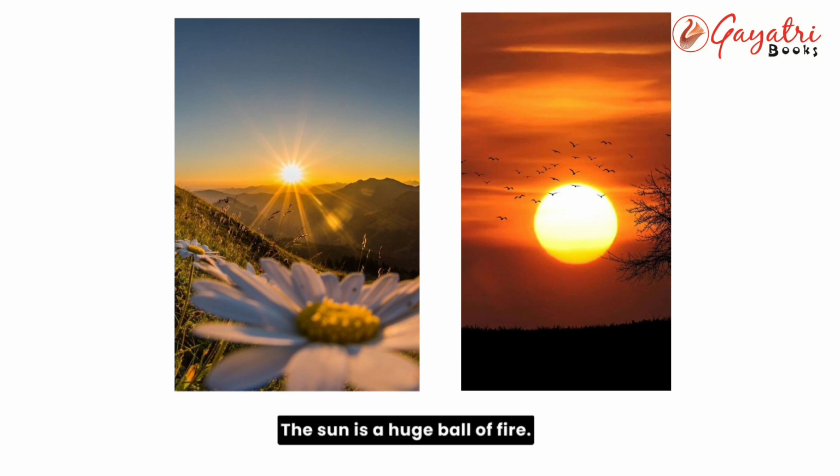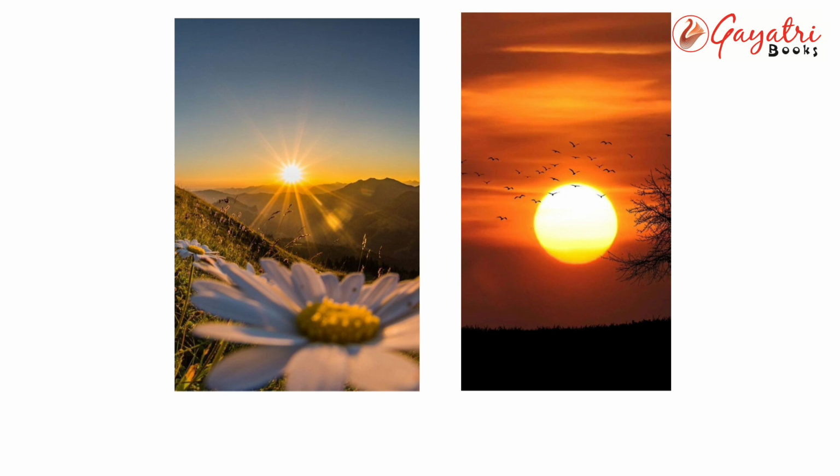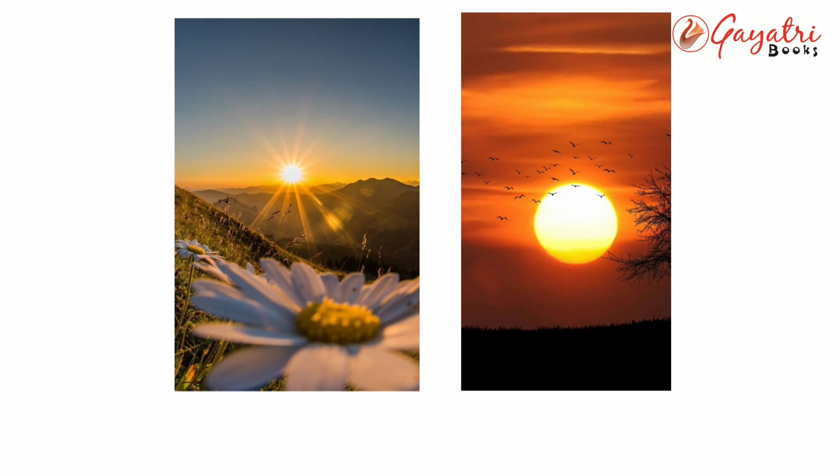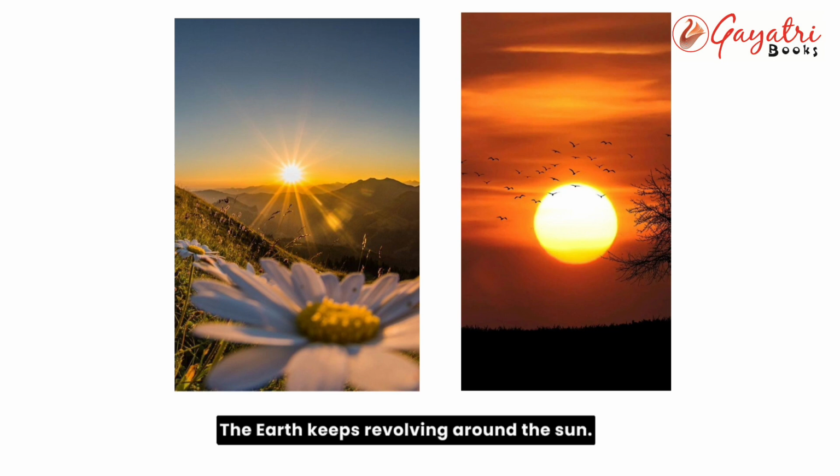The sun is a huge ball of fire. It is very big but looks small because it is very far from us. The sun is a star. The earth keeps revolving around the sun. Number 1, it gives us heat and light. Number 2, it gives energy to all living things. Number 3, plants make food in its presence.